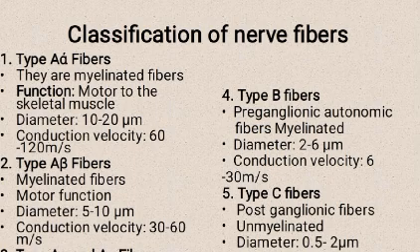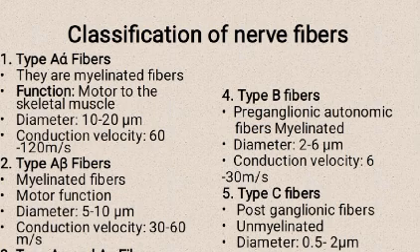Type A alpha fibers are myelinated fibers with motor function to the skeletal muscle, diameter 10 to 20 micrometers, conduction velocity 60 to 120 m/s. Type A beta fibers: myelinated, motor function, diameter 5 to 10 micrometers, conduction velocity 30 to 60 m/s. Type A delta and A gamma fibers: myelinated, motor function, diameter 1 to 6 micrometers, conduction velocity 6 to 30 m/s.